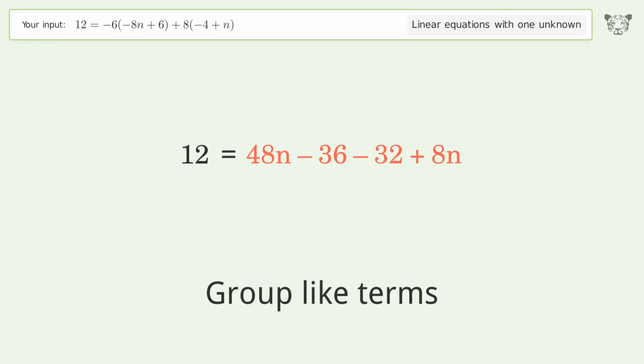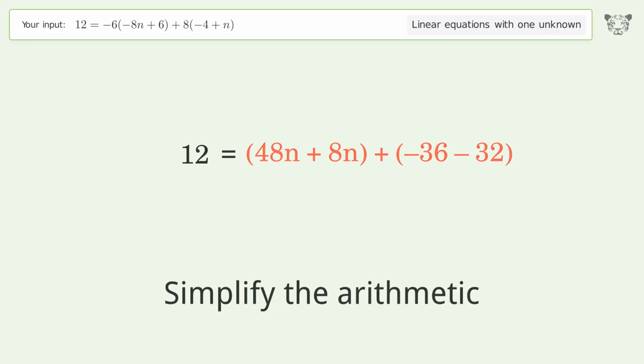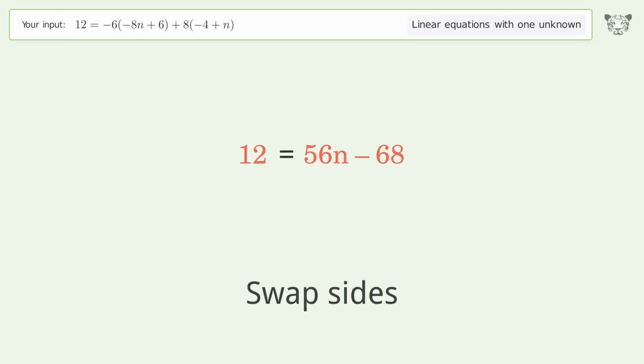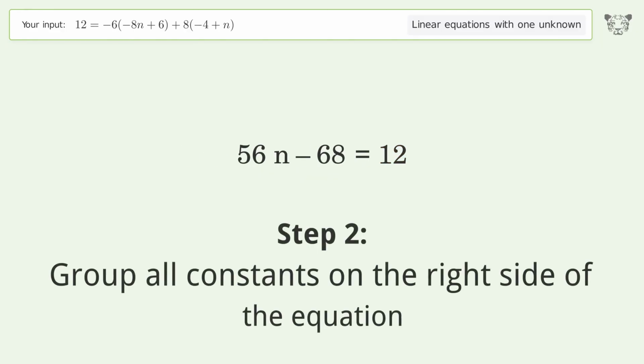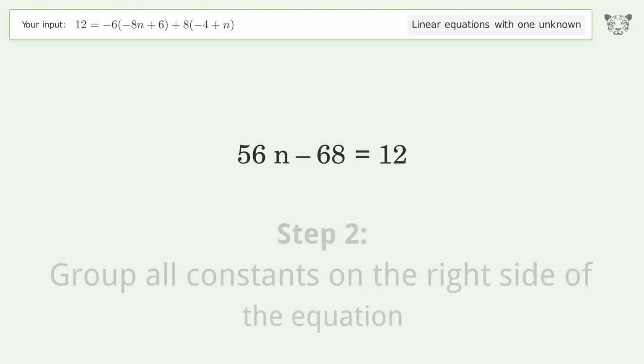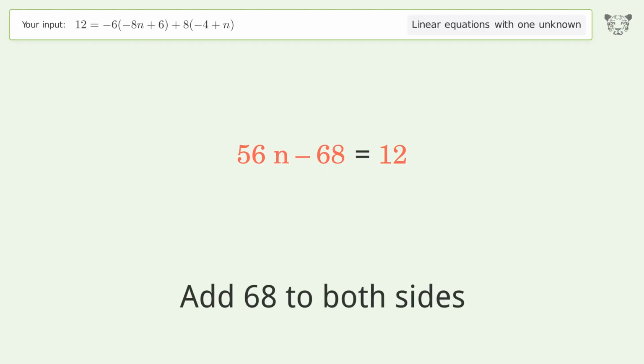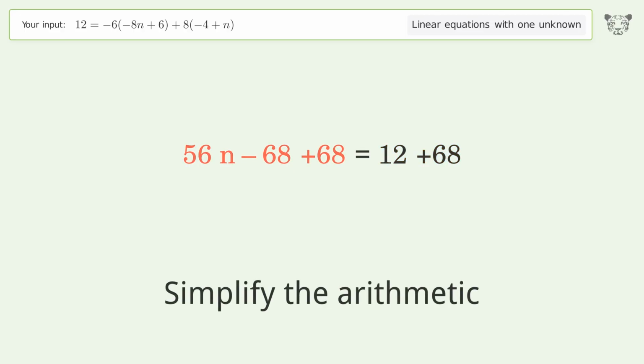Group like terms. Simplify the arithmetic. Swap sides. Group all constants on the right side of the equation. Add 68 to both sides. Simplify the arithmetic.